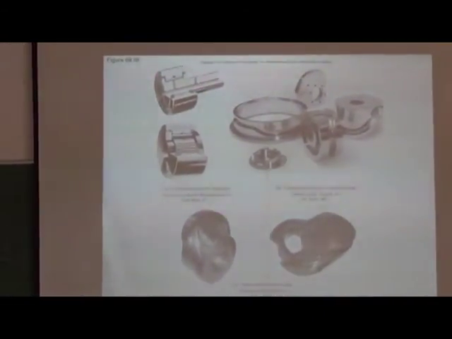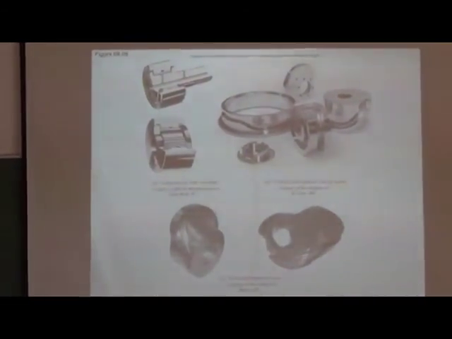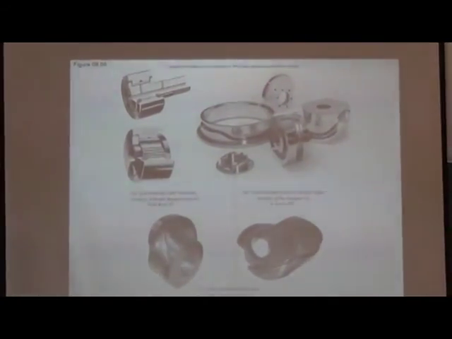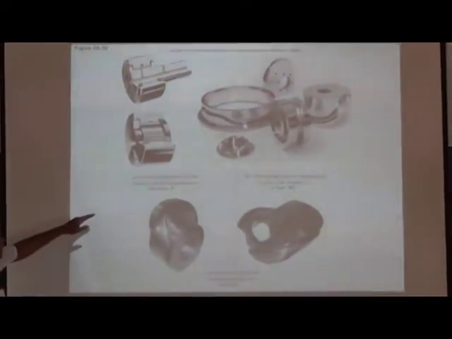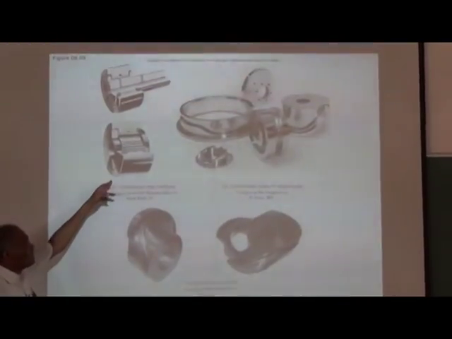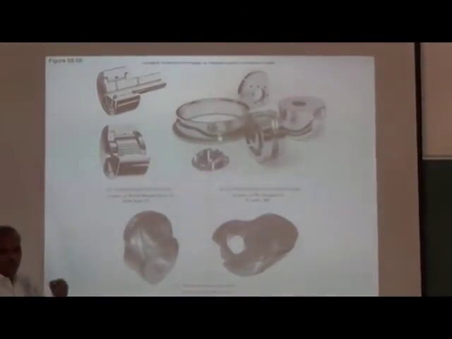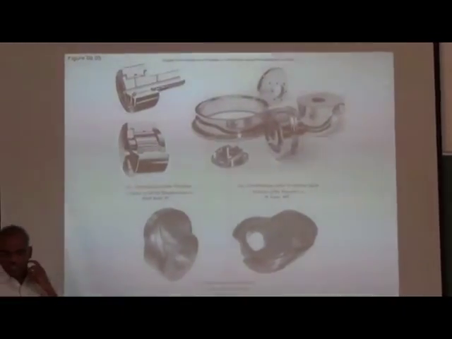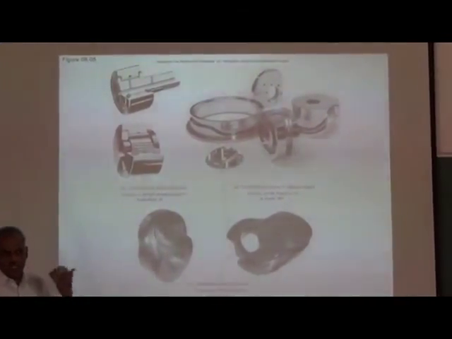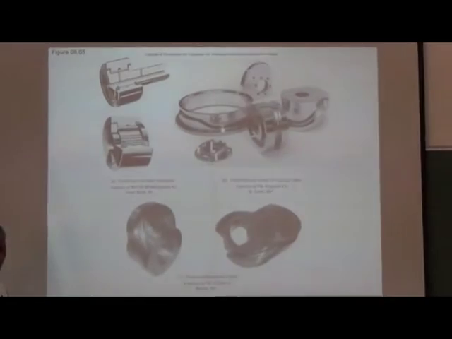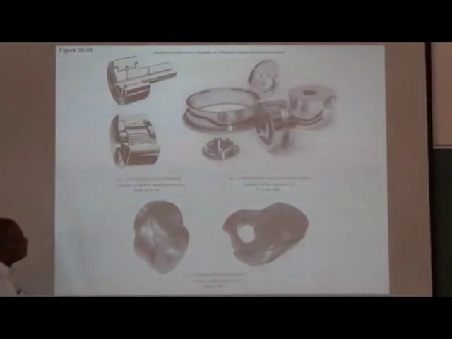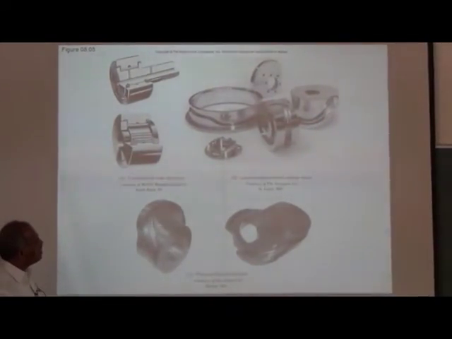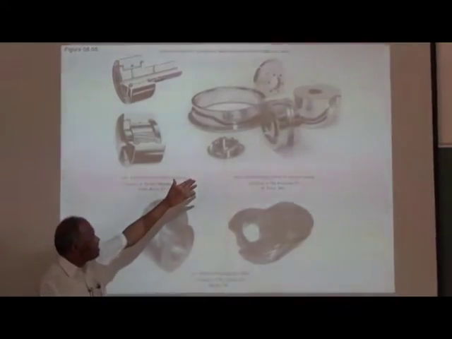Now you see the various types of cams. See, this is a roller follower. For the roller follower, for smooth operation, you have to have bearings inside. So bearing manufacturers themselves give you the roller follower. Like SKF, they have a product for roller followers. So these are some commercial cams.